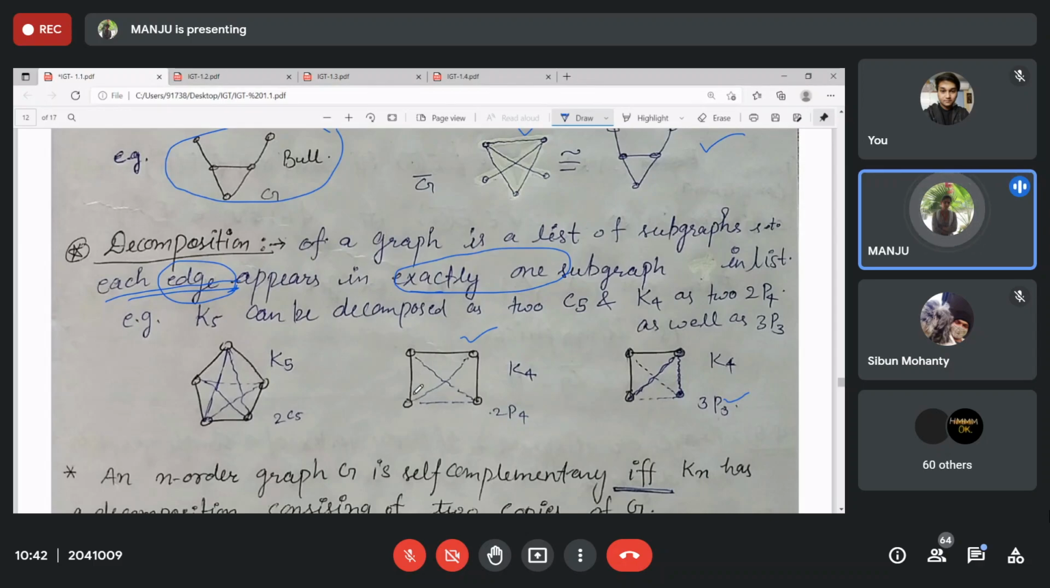So K4, you want this one P4, right? Starting with this one and this one. And another is this one. Clear?